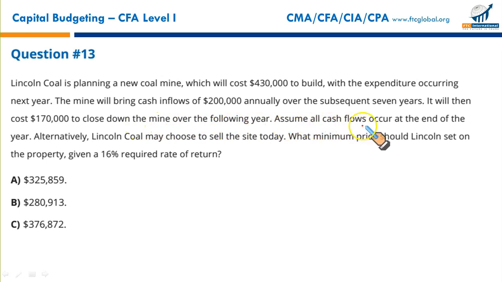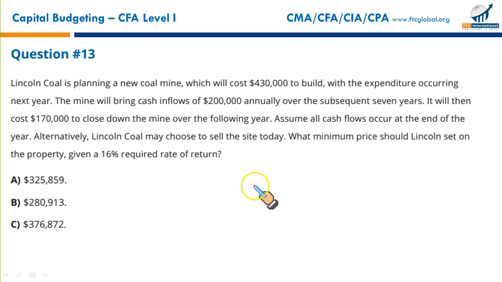Assume all cash flows occur at the end of the year, which is the normal case in almost every NPV IRR question. Alternatively, Lincoln Coal may choose to sell the site today. If he doesn't develop the mine, he can sell it today. What minimum price should Lincoln set on the property given a 16% required rate of return? If you can just calculate the NPV of the mine, that would represent the minimum price that we should accept for the sale of this mine.